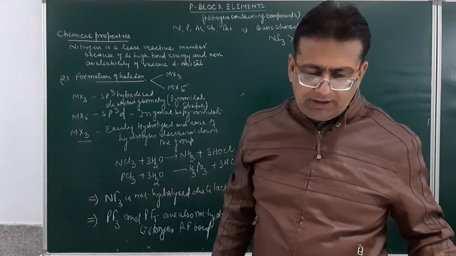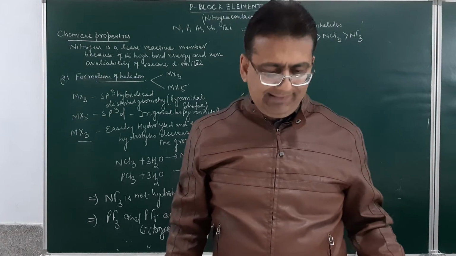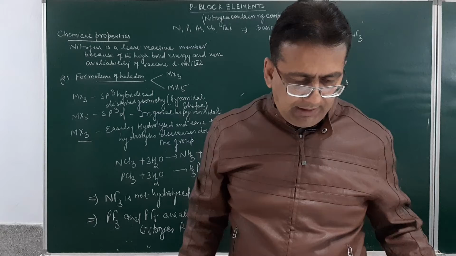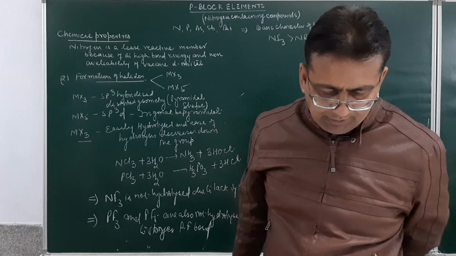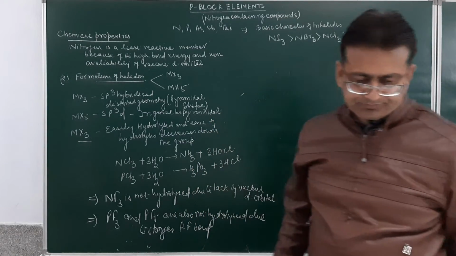Am I clear, students? So this is the basic character of trihalides.